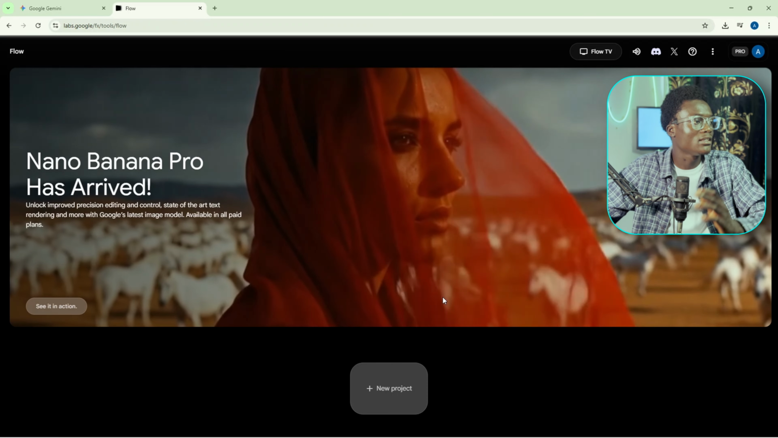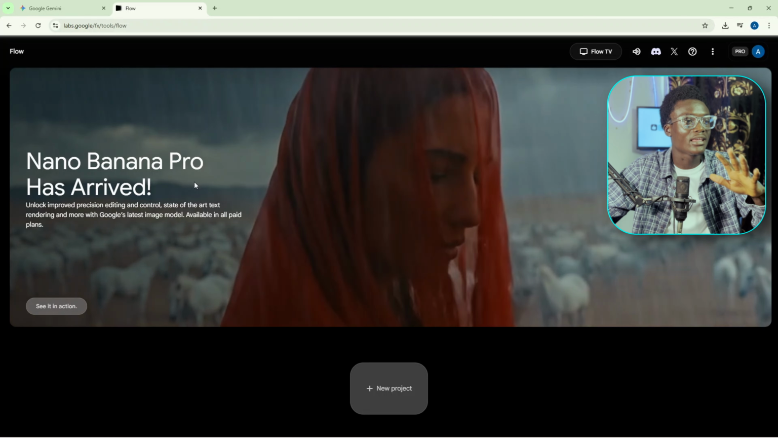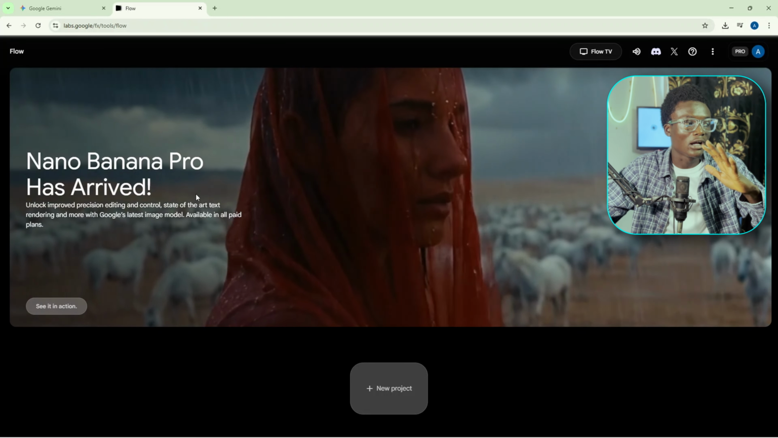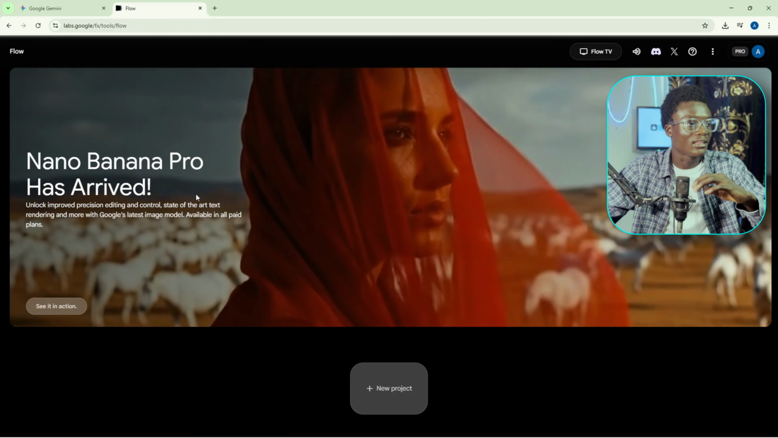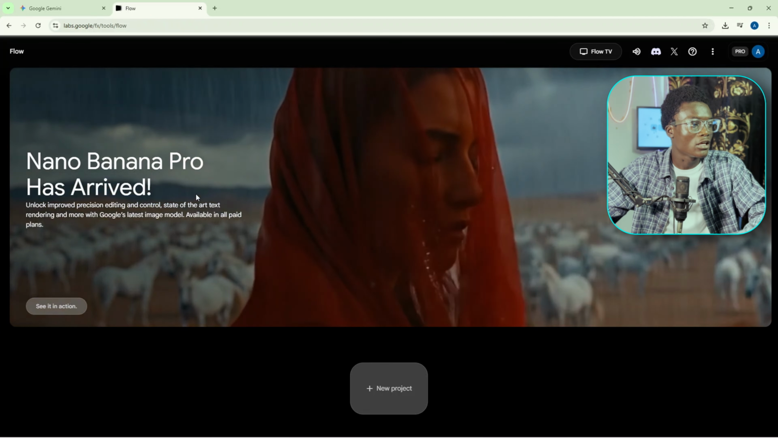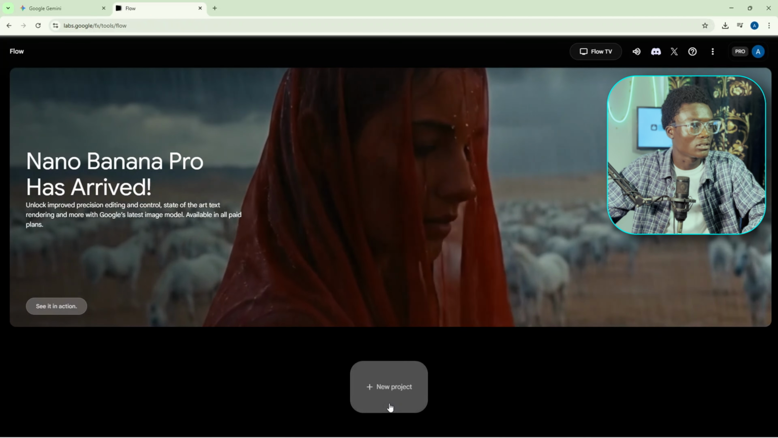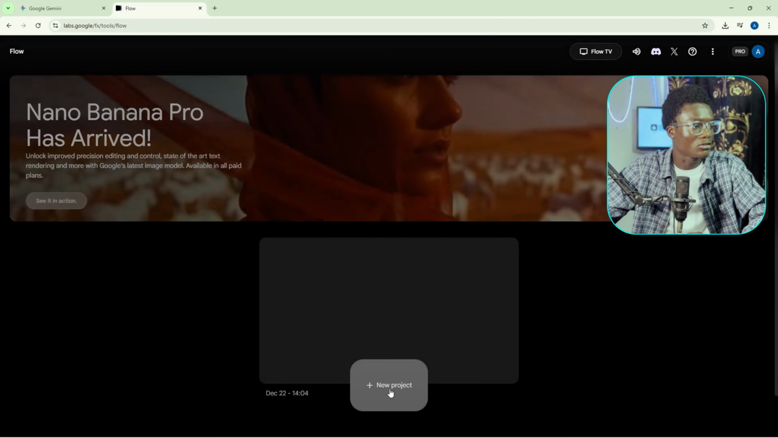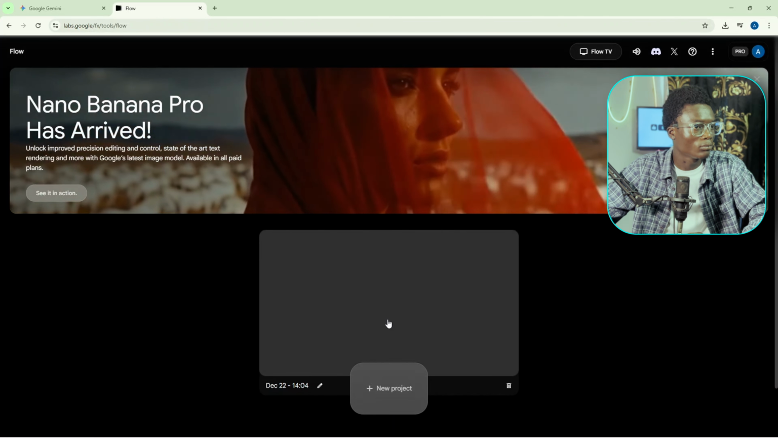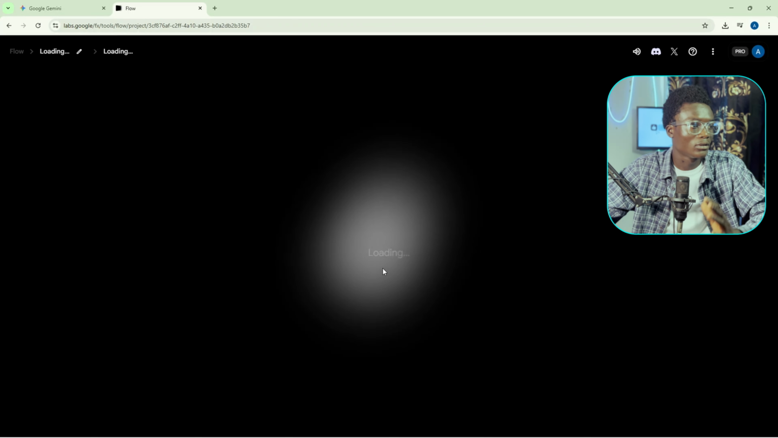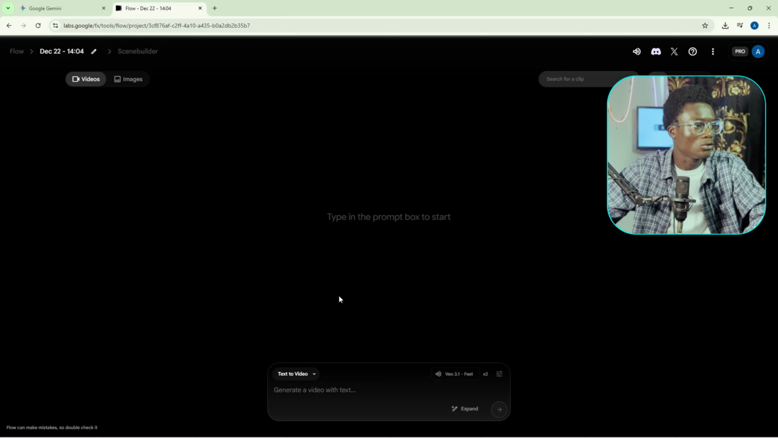And here you see Nano Banana Pro has arrived. All right, the interface is even more nice. Everything is nice here, minimalist. So here we click on new project. We are going to start with a new project, and actually the new project will be created very soon. And wow, new project done. All right, so type in the prompts box to start.